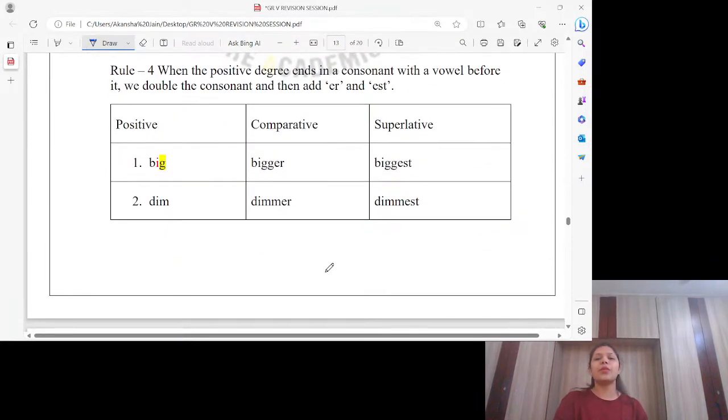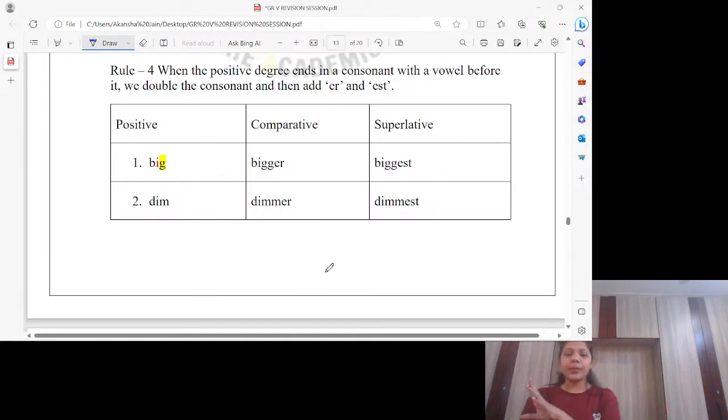Rule number 4. When the positive degree ends in a consonant with a vowel before it, we double the consonant and then add ER and EST. What does it mean? That means when any positive degree ends in a consonant, take big. Is G a consonant? Yes. And just before G, do I have a vowel sound? I, yes. So what do I have to do now? I have to double the consonant, my last consonant, that means G. So it will be B-I-double G now.